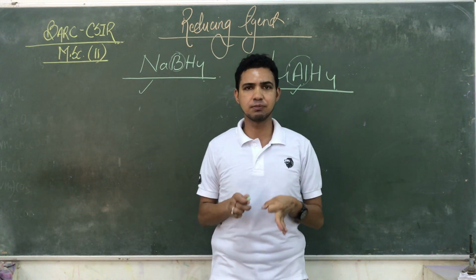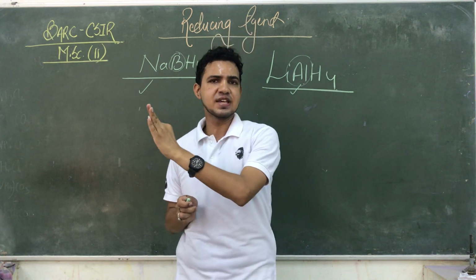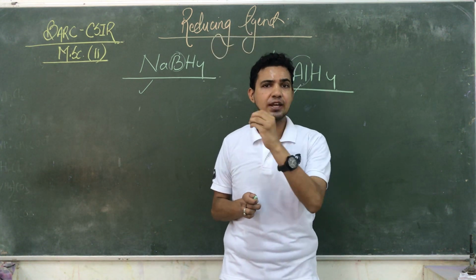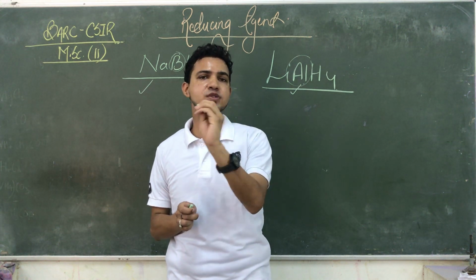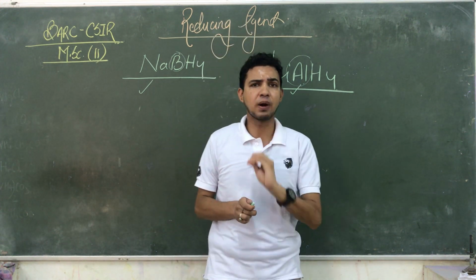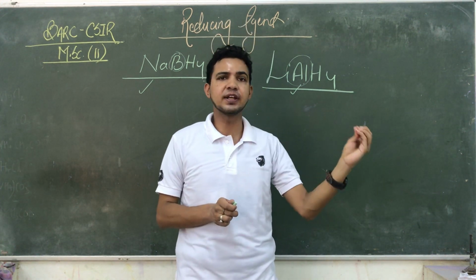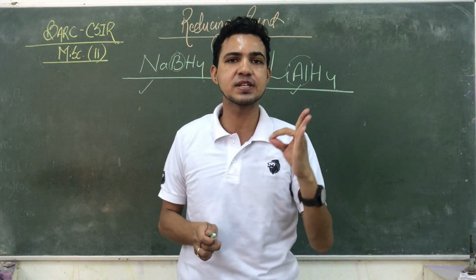Chemoselective means if any compound has two functional groups, such as ester and aldehyde, NaBH4 is only capable of reducing the aldehyde. It does not reduce the ester due to its weak power. So it only affects the aldehyde, not the other functional group, and that is known as chemoselectivity.